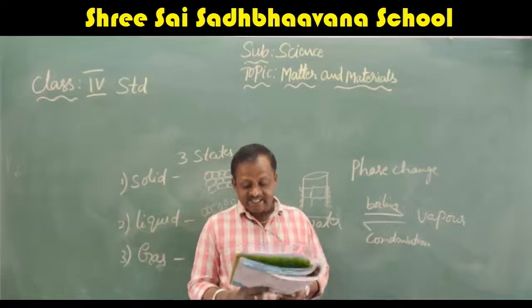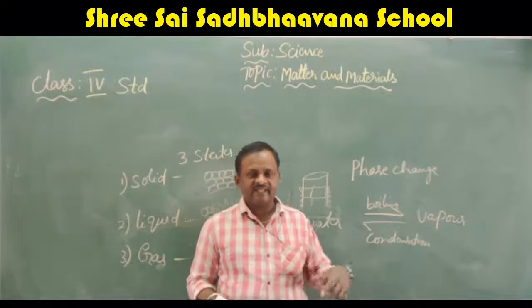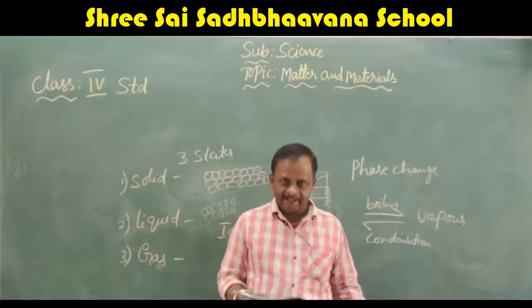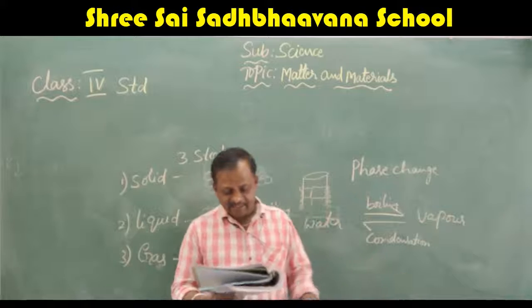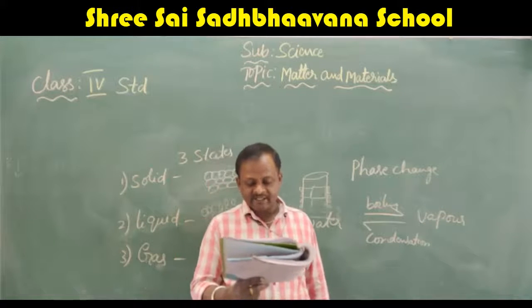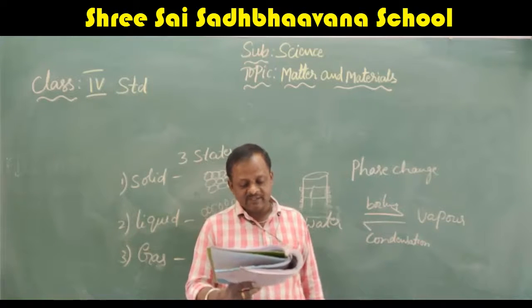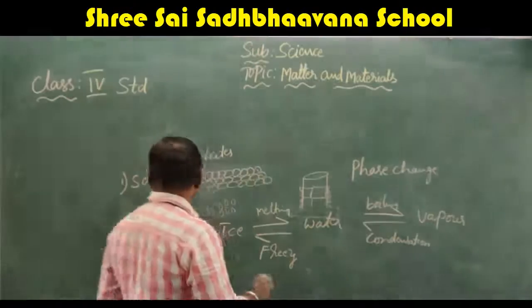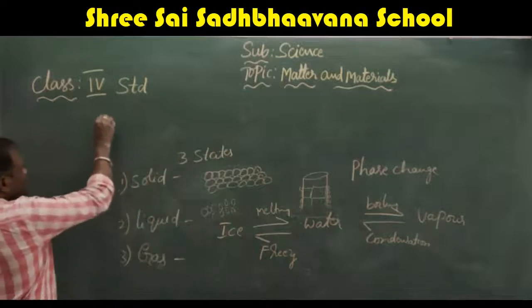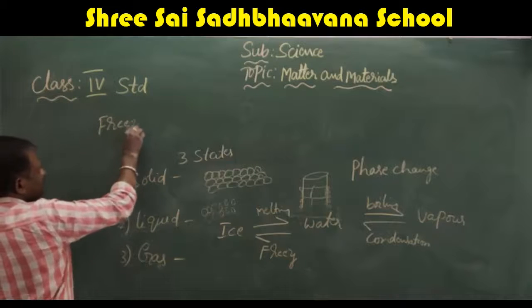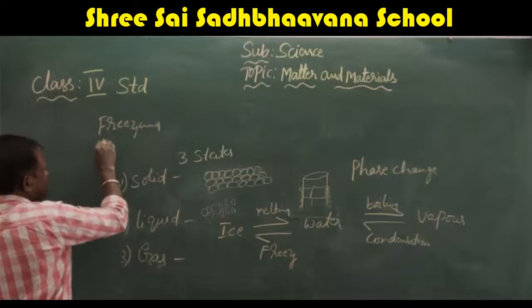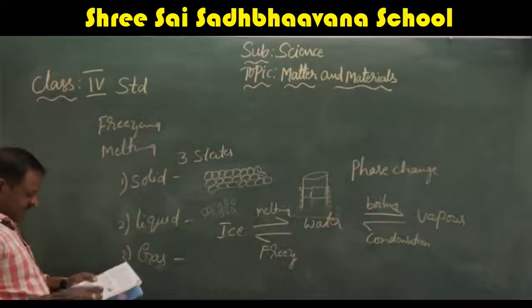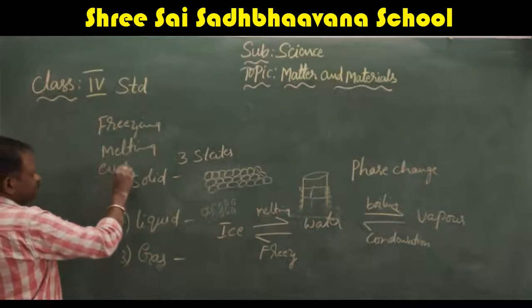When ice is heated, it changes into water. This process is called melting. When water is boiled at high temperature, it changes into water vapor. This process is called evaporation. They are given here: freezing, melting and evaporation.